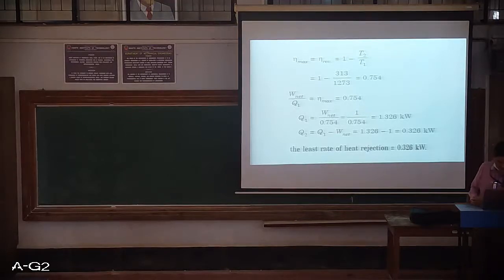Okay, we will continue. So Q2 is the quantity of heat which is rejected. So Q2 will be Q1 minus W net, that is 1.326 minus 1, that is 0.326 kilowatt. So the least rate of heat rejection is 0.326 kilowatt.